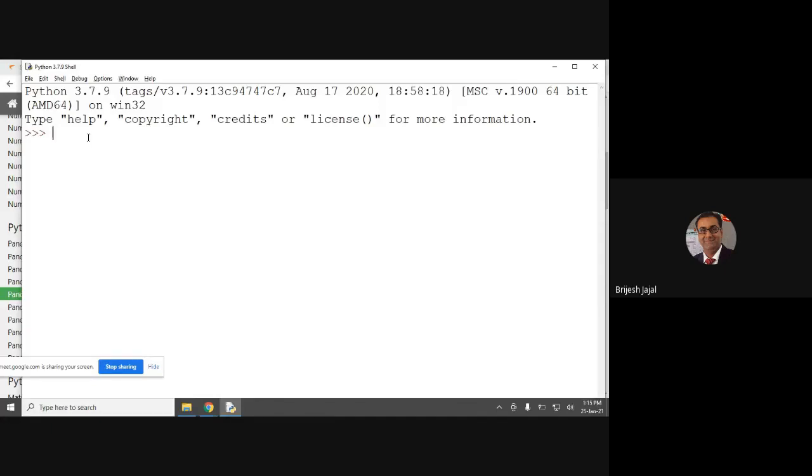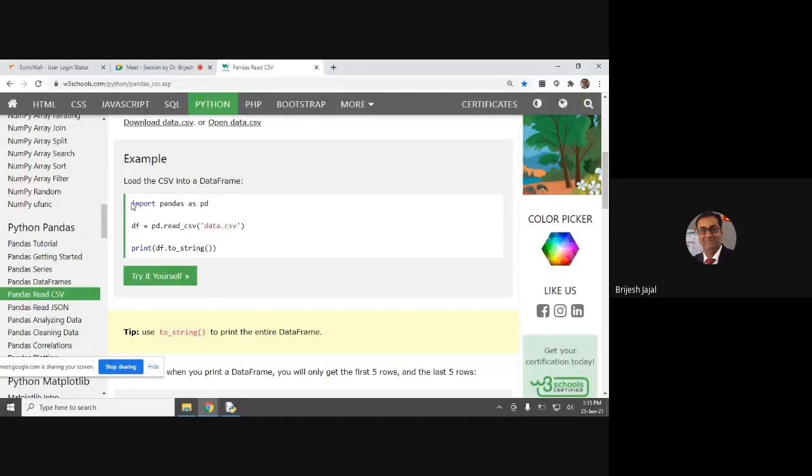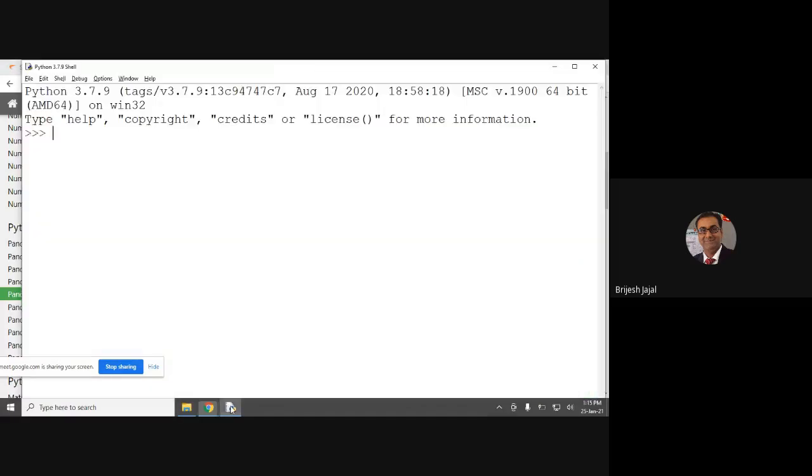Fine. So first step is you have to import the Pandas library. When I press import, if it is successful, see what is happening right now. It is taking a few seconds, but there are a lot of functions related to numbers, CSV formats, which are being added into my Python. Till now it was not there, but now it is ready with all the Pandas functions.